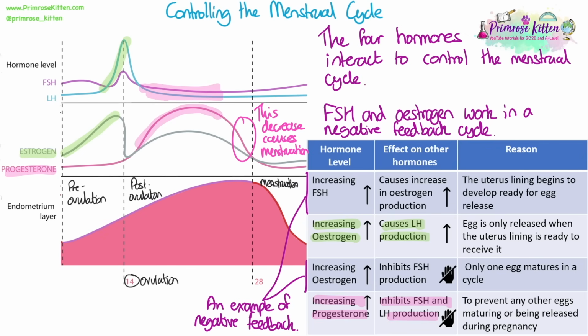We also need to understand that the decrease in progesterone towards the end of the cycle, just before menstruation, is what causes menstruation. So when that progesterone level decreases, the lining of the uterus is no longer being maintained, which is why it breaks away and leaves the body through the vagina as the period. If someone was able to have the egg fertilized and become pregnant within this time, and progesterone levels were high to maintain the lining, then the progesterone levels would be kept high throughout the pregnancy to maintain that uterus lining, to help the developing fetus and to protect it.